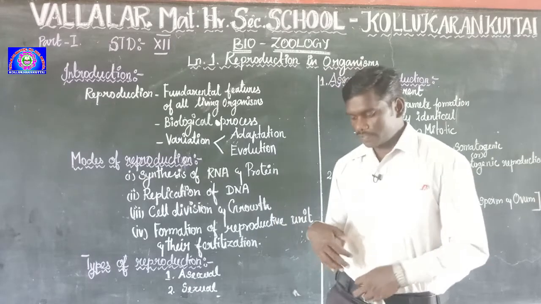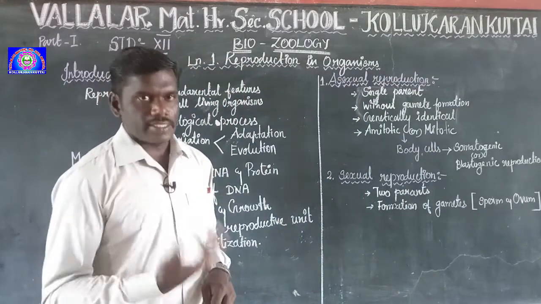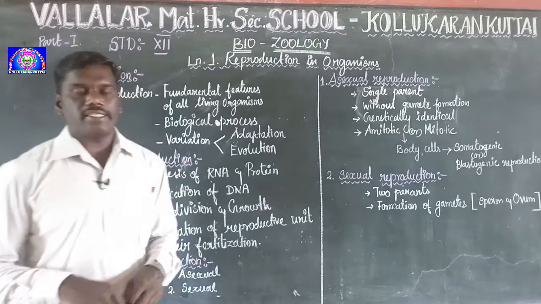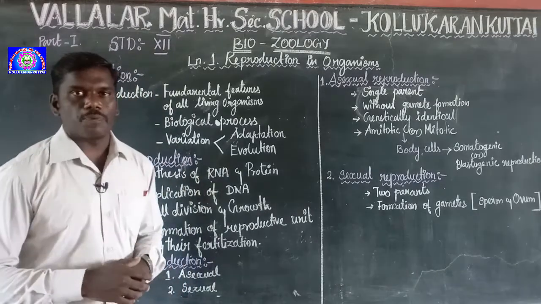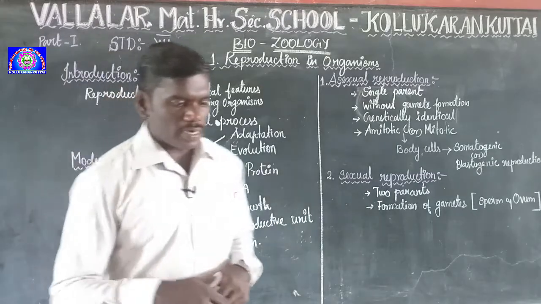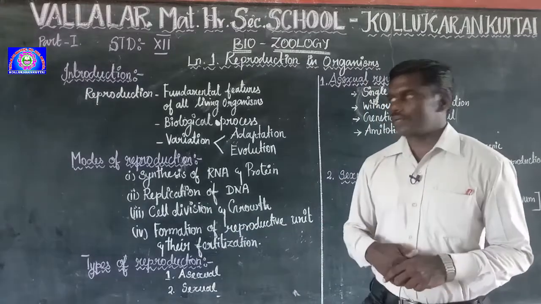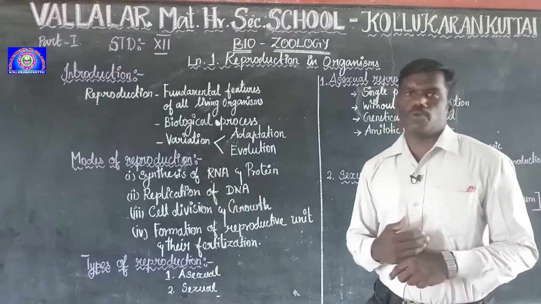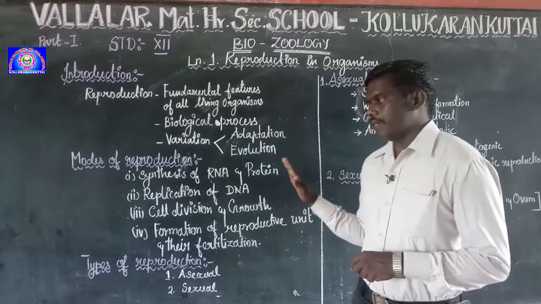In this class, we are going to discuss the modes of reproduction: sexual reproduction and asexual reproduction. First is the mode of reproduction. All organisms follow some basic features of the mode of reproduction. What are the basic modes? The first is synthesis of RNA and protein.